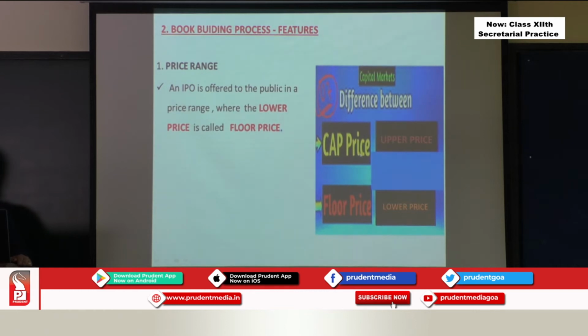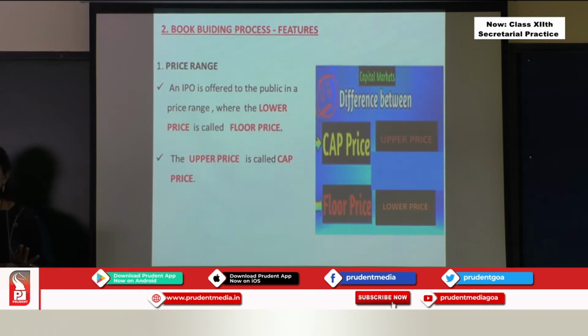The lower price is called the floor price, and the upper price is called the cap price. So two prices are given to you over here. The company will fix the upper price, that is the cap price, and the company will fix the lower price, that is your floor price.